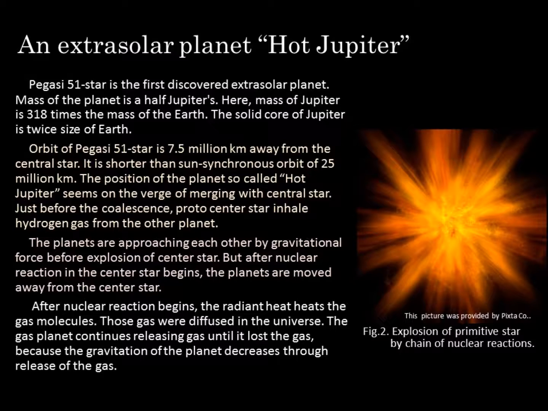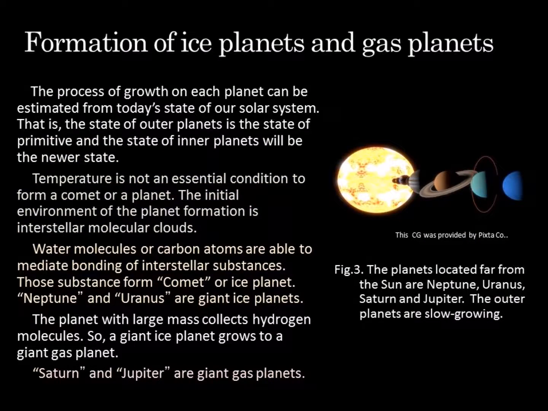But after nuclear reaction in the center star begins, the planets are moved away from the center star. After nuclear reaction begins, the radiant heat heats their gas molecules. Those gases were diffused in the universe. The gas planet continues releasing gas until it lost the gas, because the gravitation of the planet decreases through release of the gas. Formation of ice planets and gas planets.